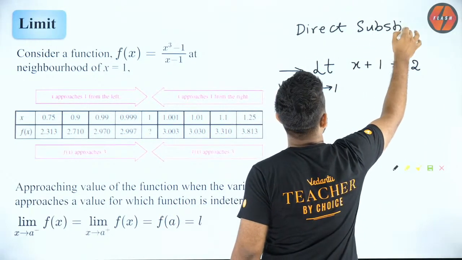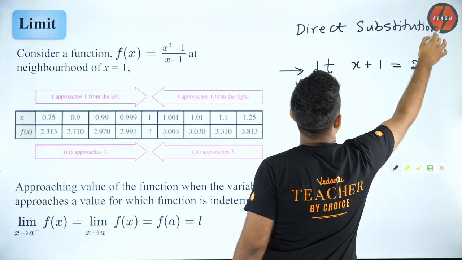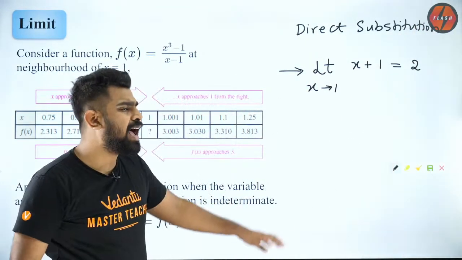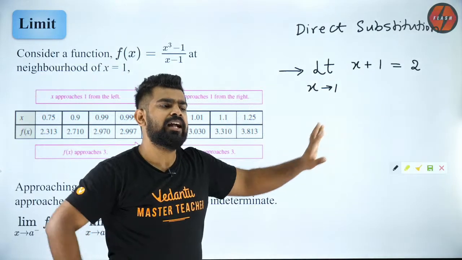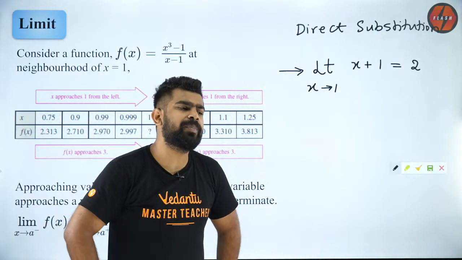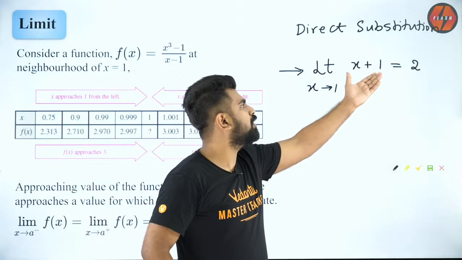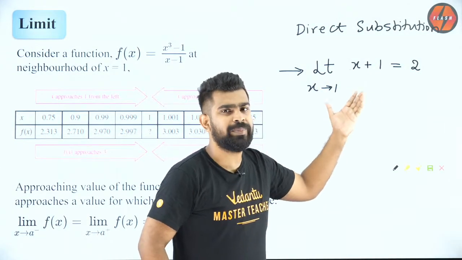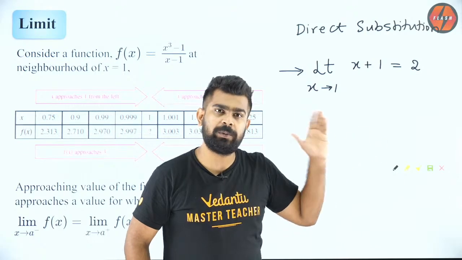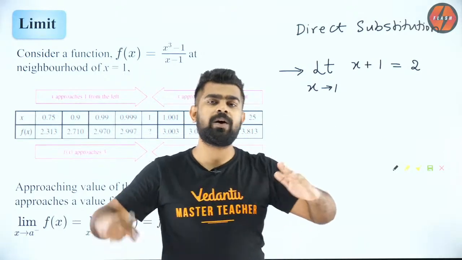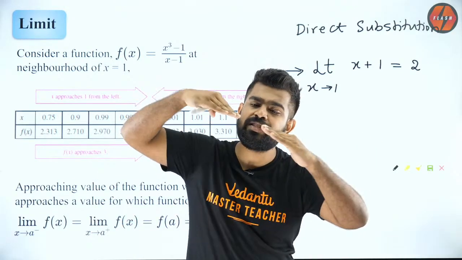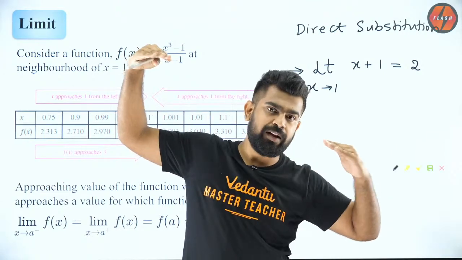Direct substitution. Isn't it? So this is absolutely right. Exactly. Limit does not depend on the actual value of the function. The actual value of the function may or may not be equal to the limit value. Please understand that.